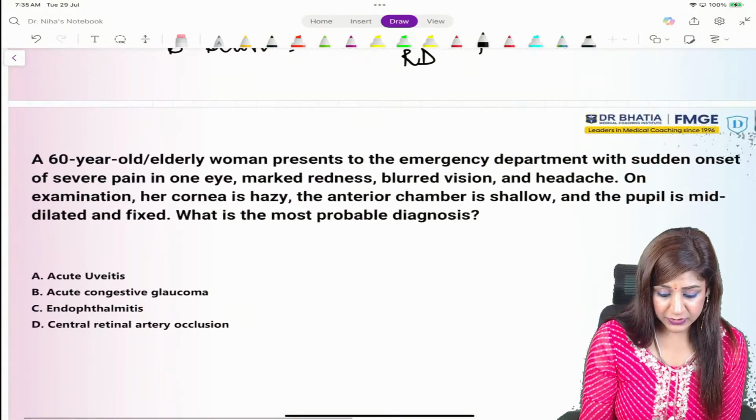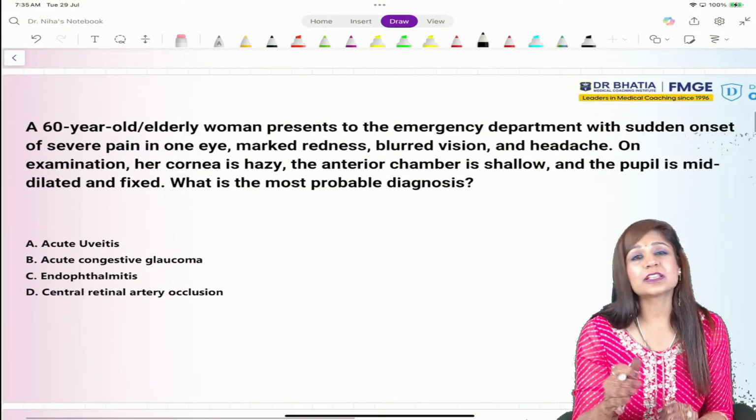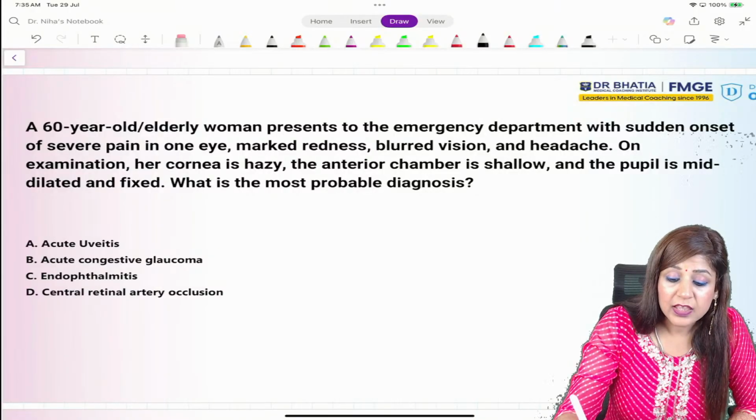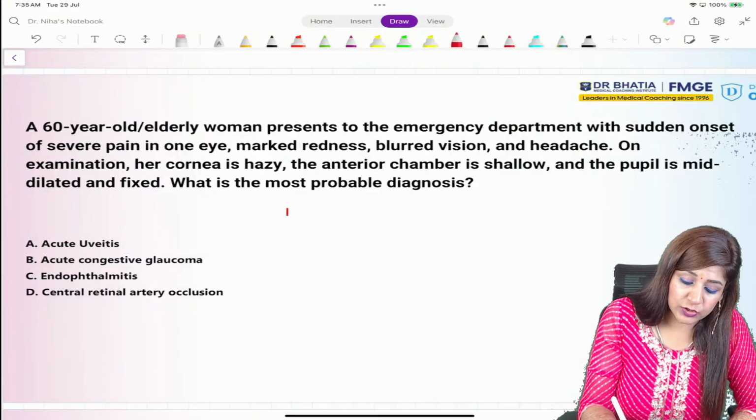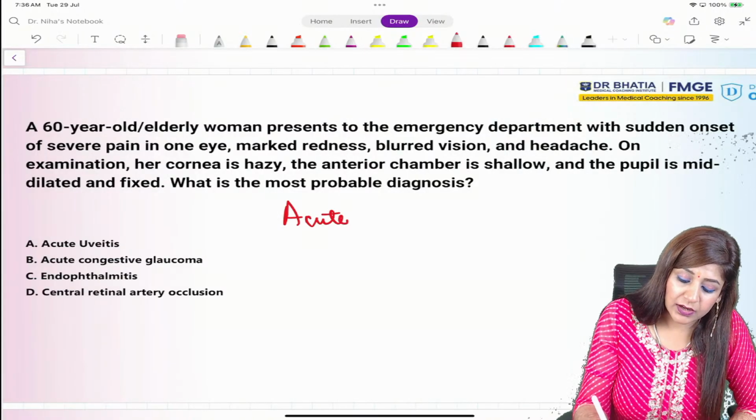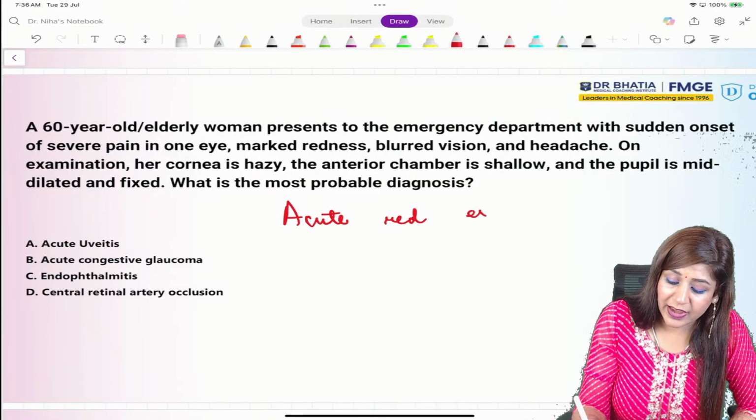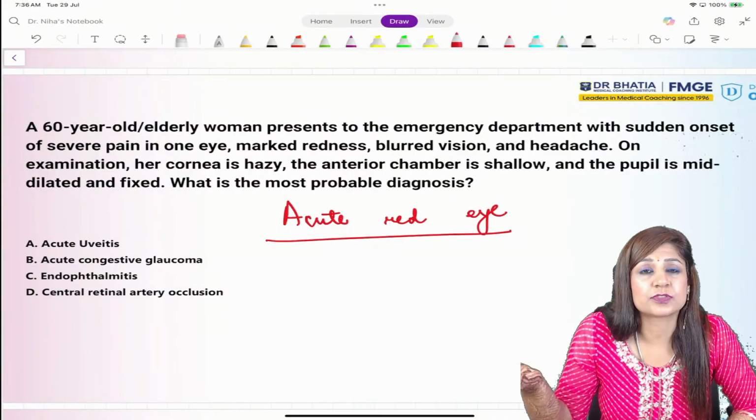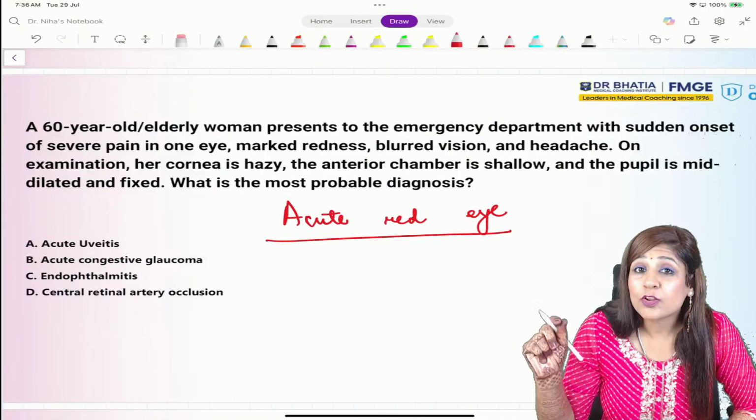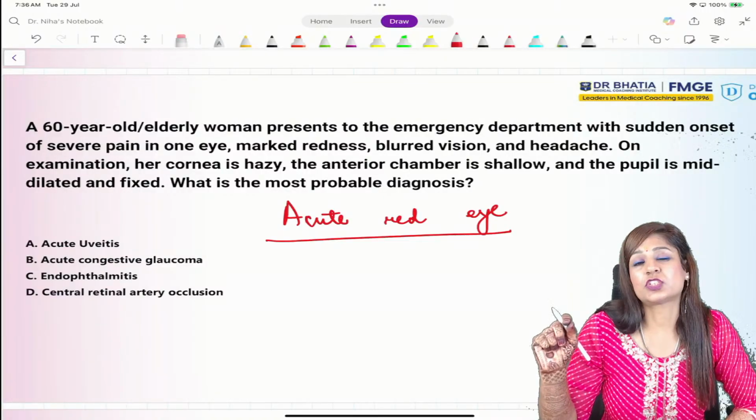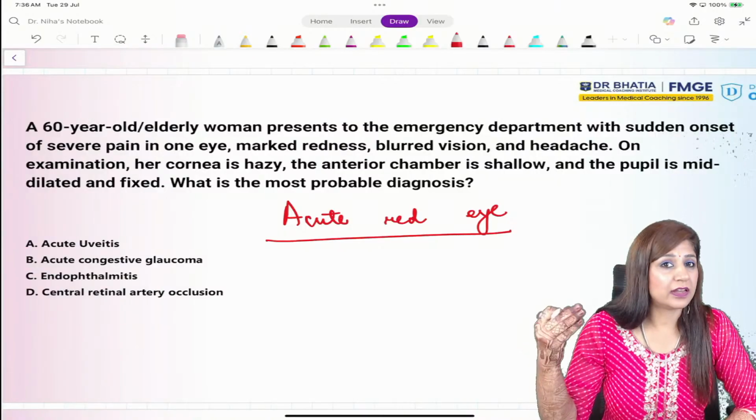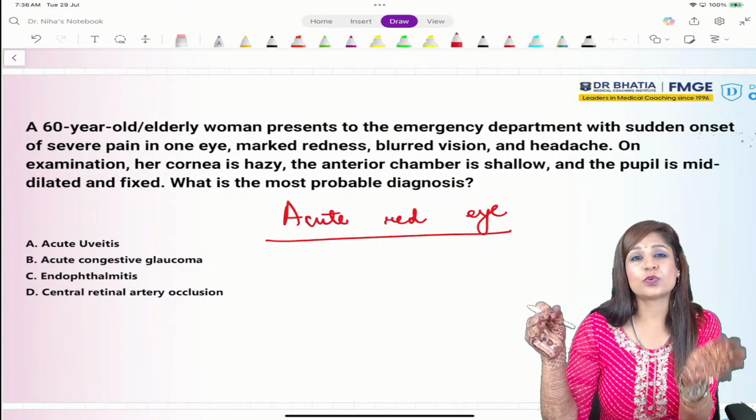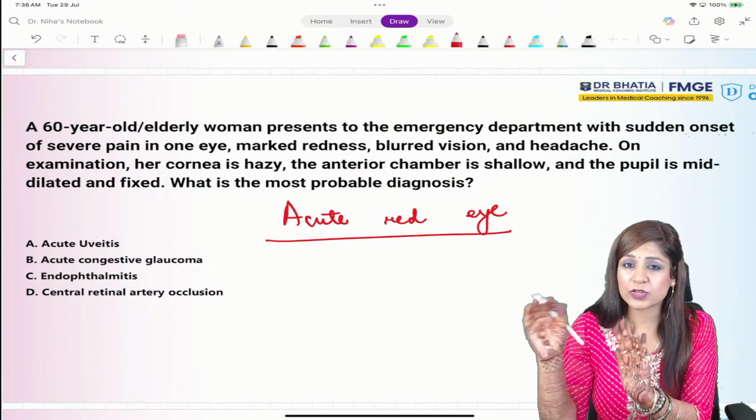Now coming to the next question. This is another question that I always keep repeating in class, that you are going to get a question on acute red eye, a clinical scenario. And when we did the session on the most expected questions for the FMG examination, we discussed this question on acute red eye, a clinical scenario, where the answer could be acute anterior uveitis also, or acute congestive glaucoma also, either of them.